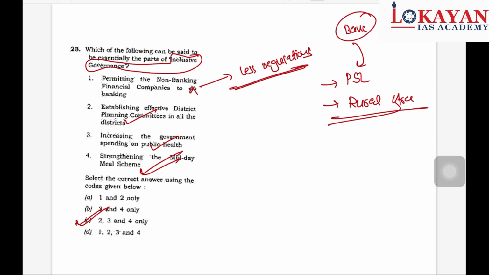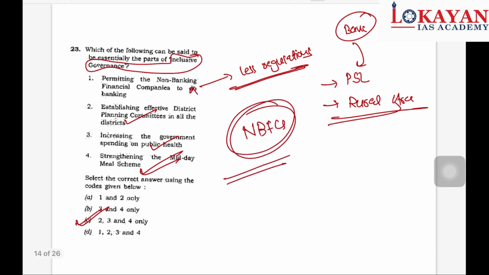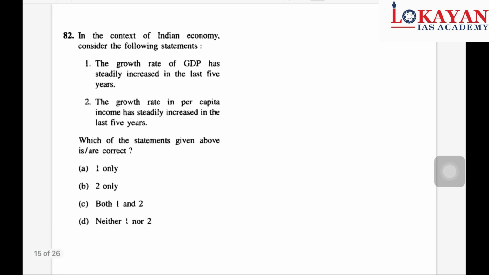Okay, so remember, in one of the previous videos we have discussed regarding NBFCs. So revise that section. Okay, now this trend based question, focus here carefully. In the context of Indian economy, consider the following statement: the growth rate of GDP has steadily increased in last 5 years.